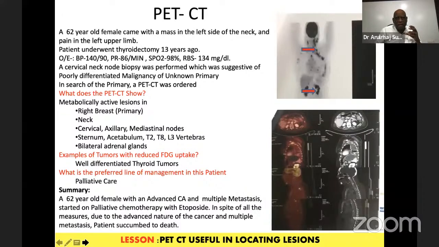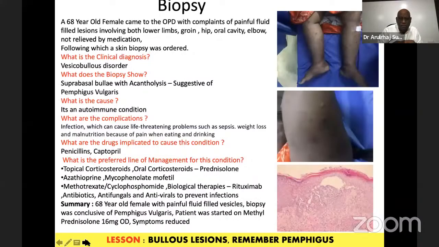A lady had a thyroidectomy, had multiple lesions in the neck. We did a biopsy, and finally we suspected that there can be an additional malignancy. Therefore, we did a PET CT, and it showed another primary. There is the primary in the thyroid, operated, and another primary here in the breast, which leads on to a lot of nodes, including mediastinal nodes, and the thyroid also. The value of PET CT is for localizing the lesions and trying to find out the systemic spread of a malignancy.